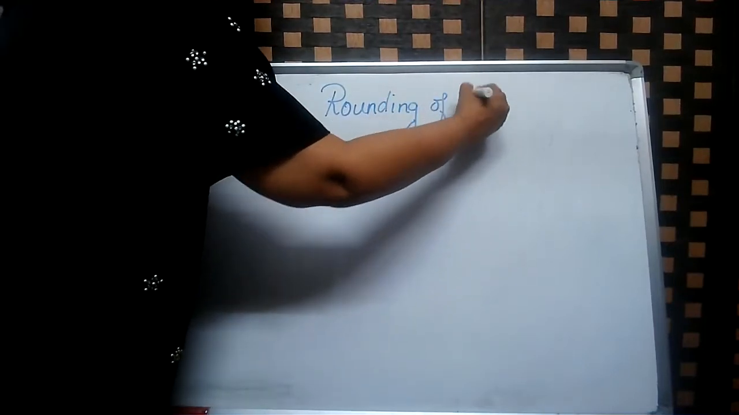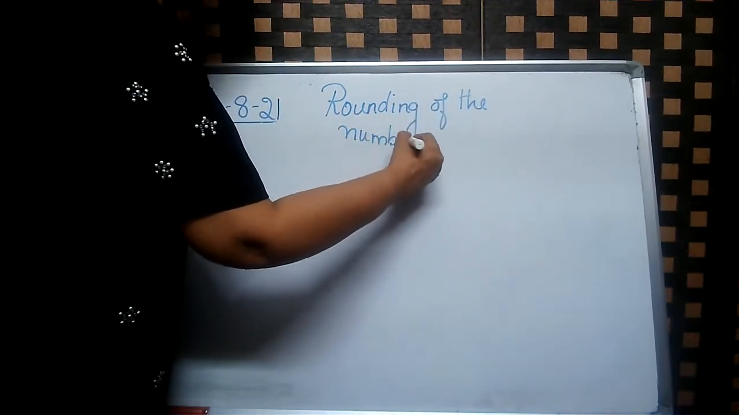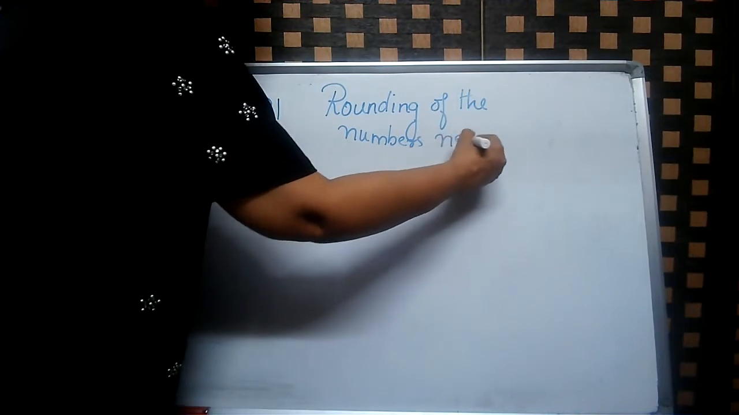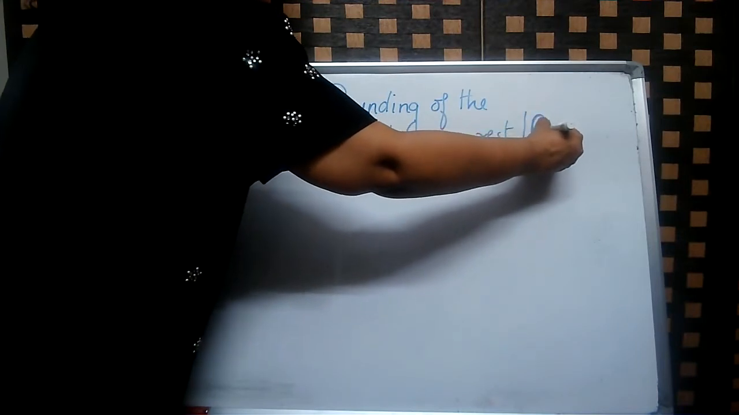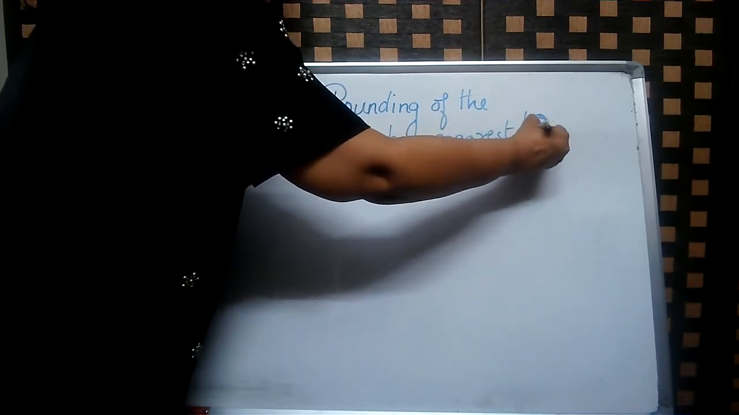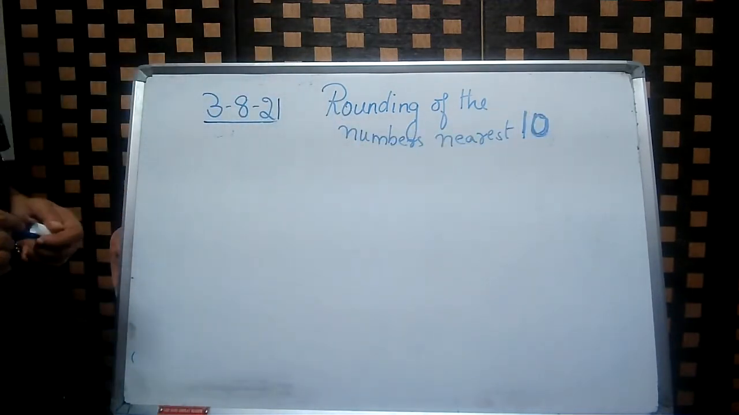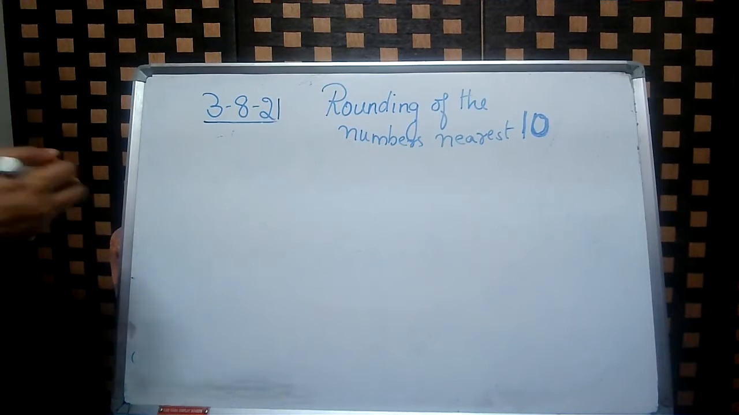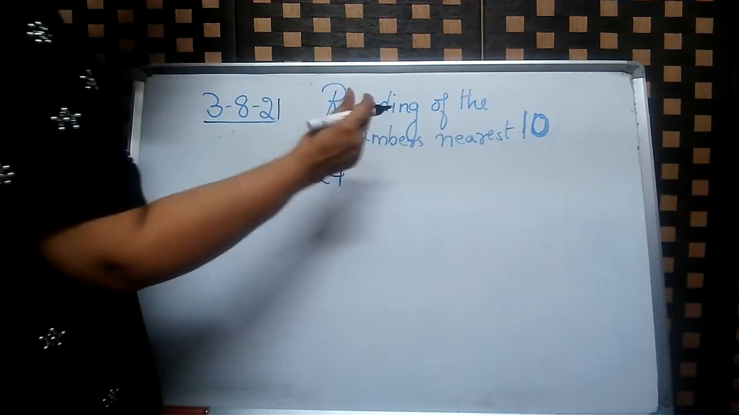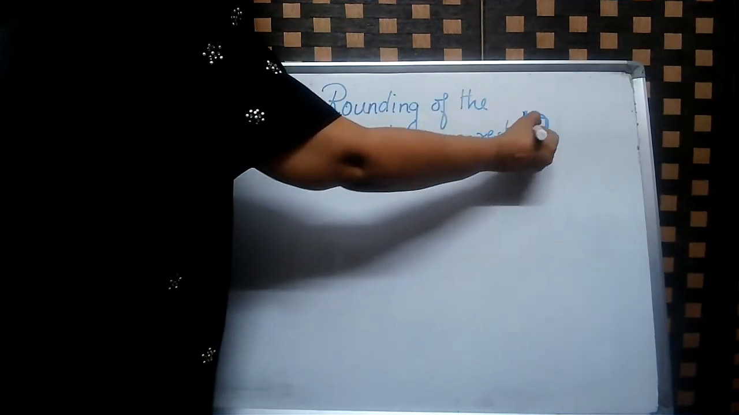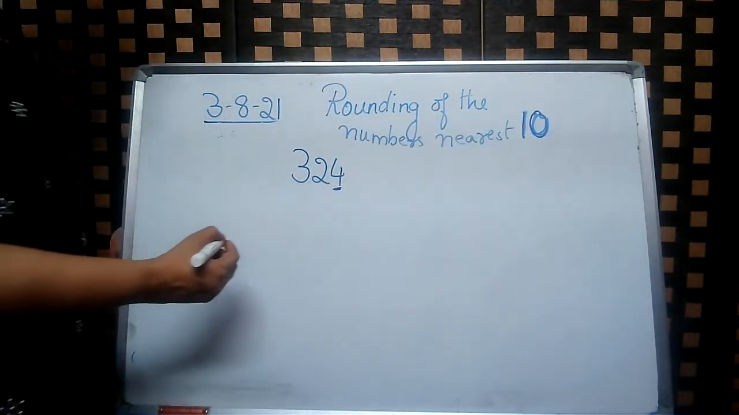In this concept, you have to remember that when you are rounding to the nearest 10, you are having only 1 ten. Okay, it is rounding to the nearest 10. Okay, children. So now let us take a 3-digit number. 324. Okay, so you're rounding to the nearest 10. As I told you, there is only 1 ten. So you have to check the ones place.